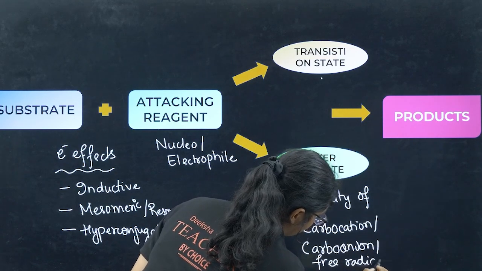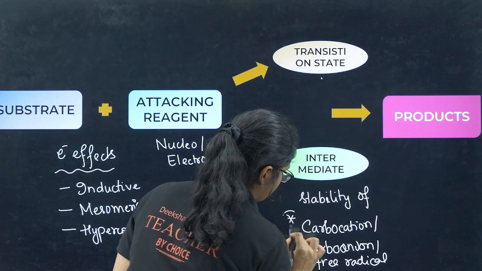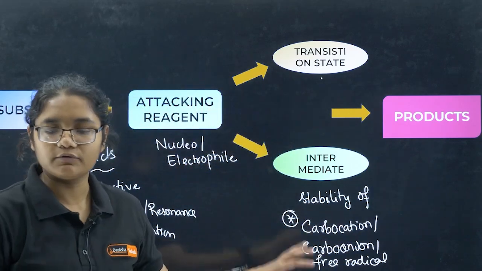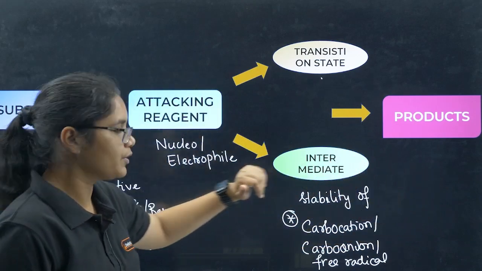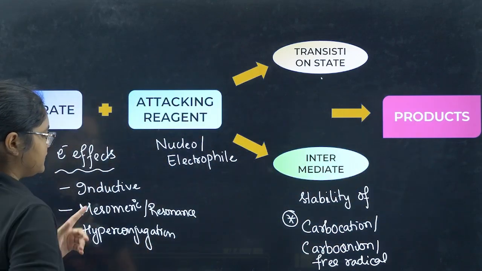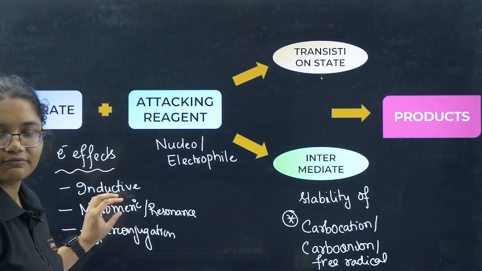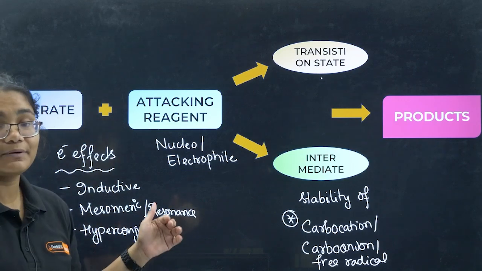Okay, these three are intermediates, but generally we study about carbocation. That is what will be mostly required in your class 12. Finally, products will form. Okay, so first we will see about these three things: inductive effect, mesomeric effect, and hyperconjugation.